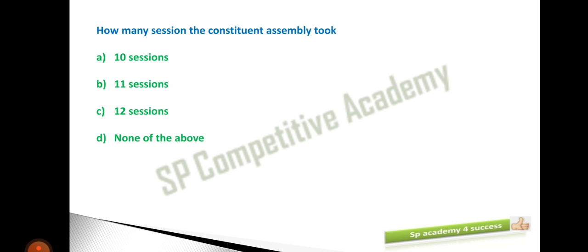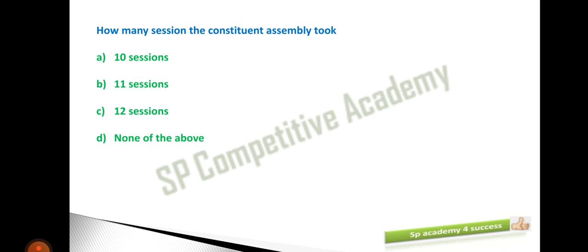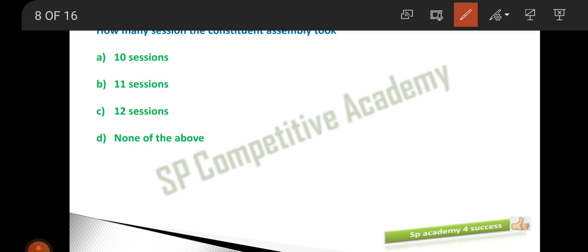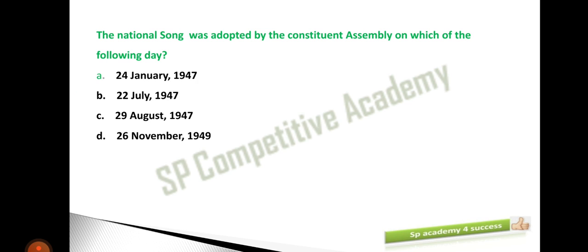Now moving on to the next MCQ, how many sessions of the Constituent Assembly took place? So how many sessions took place to prepare the Constitution? So here the options: 10 sessions, 11 sessions, 12 sessions, none of the above. And the answer for this is option B, that is 11 sessions. So they took exactly 11 sessions to complete this Constituent Assembly.